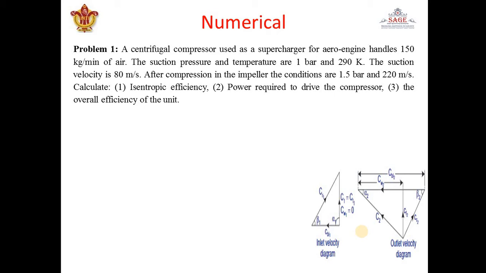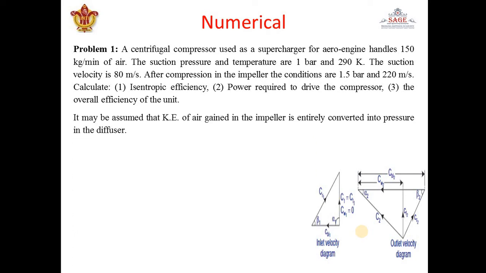In overall efficiency, we have to consider impeller as well as diffuser. Okay, so let's start by writing the given conditions. One condition is given that it is assumed that kinetic energy of air gained in impeller is entirely converted into pressure in diffuser. Means whatever kinetic energy is increasing in impeller, the whole kinetic energy is converted into pressure energy in diffuser. As we know that diffuser converts kinetic head into pressure head.